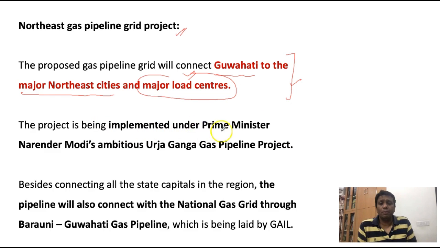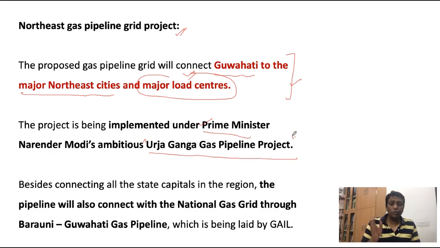The project is being implemented under Prime Minister Narendra Modi's ambitious Urja Ganga gas pipeline project. The Urja Ganga gas pipeline project started 2 years back, and now the Northeast gas pipeline grid project has been introduced under it. So, in the background of the Northeast gas pipeline grid project, you should also know about the Urja Ganga gas pipeline project, which started from Varanasi for the PNG supply, later moved to many states, and is now going to connect with the northeast region.